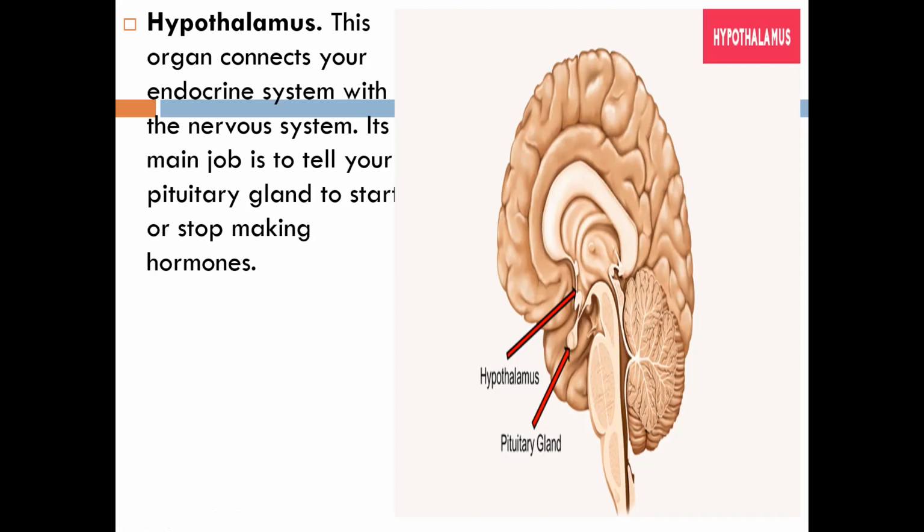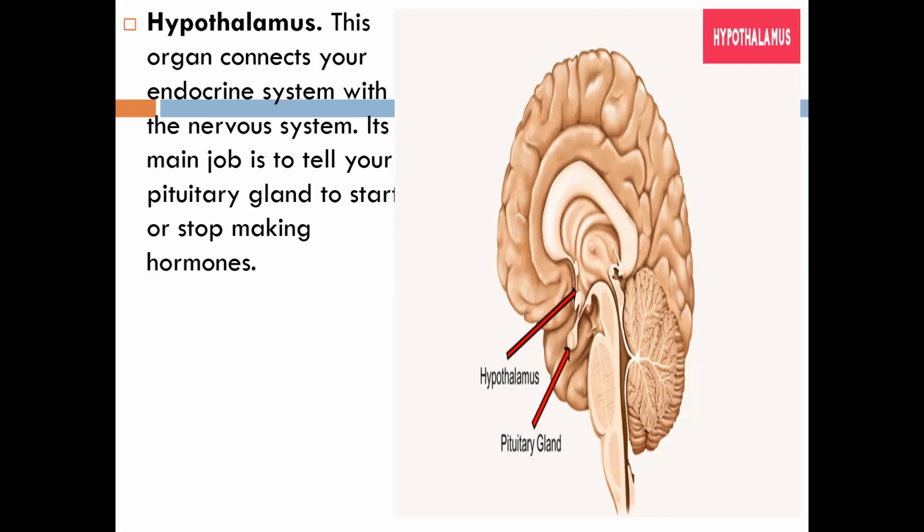All the instructions, all the information, the hypothalamus passes to the pituitary gland. That is its main job and its function. Are you clear where it is located and what function it possesses? Are you clear, all of you? Yes, ma'am.